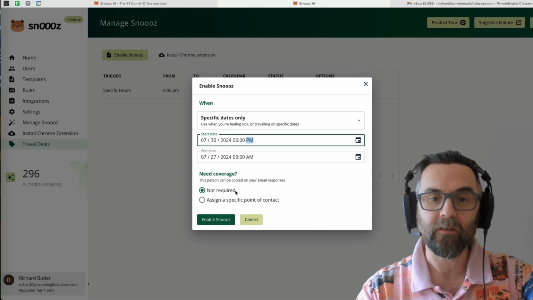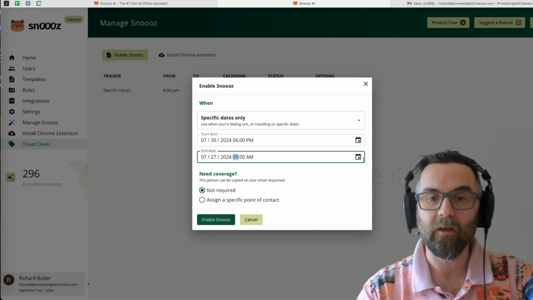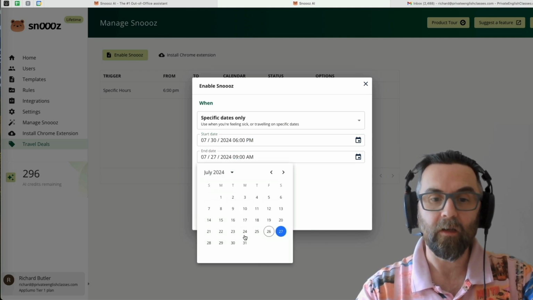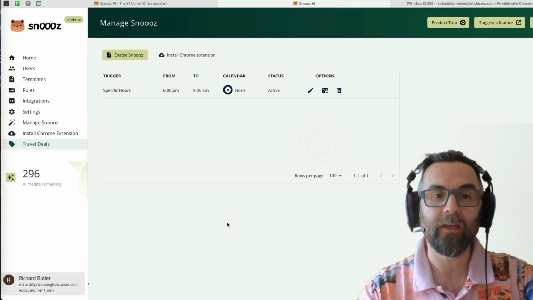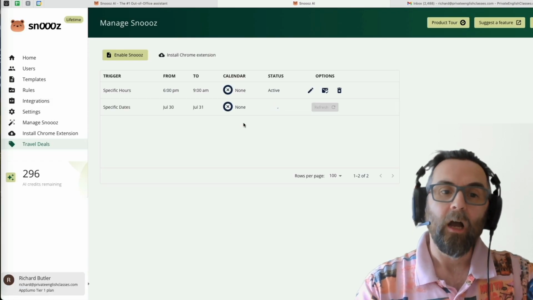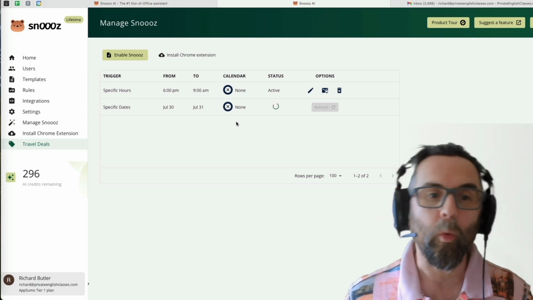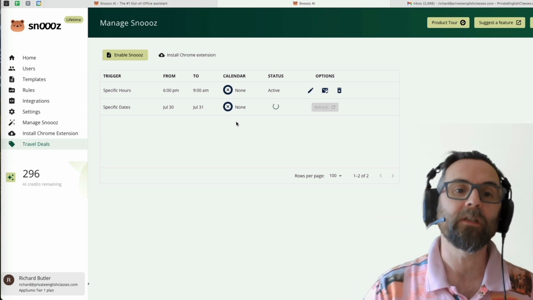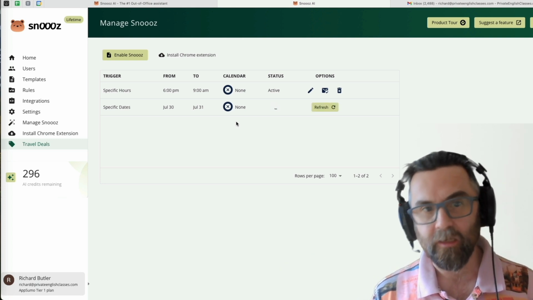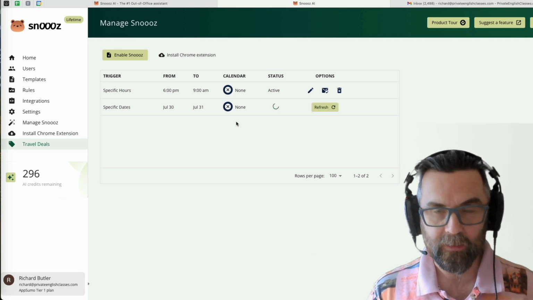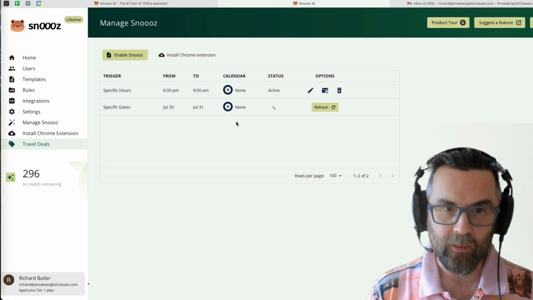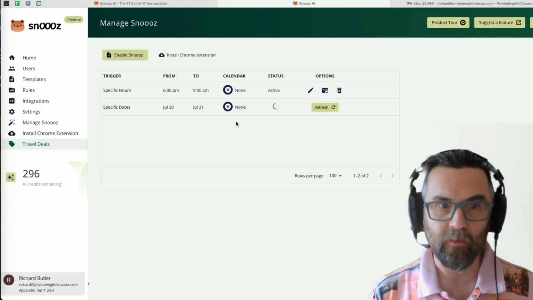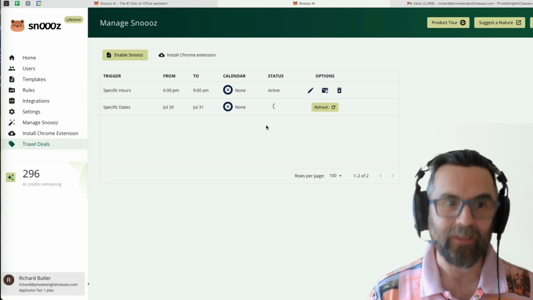So I might say from 6 until 9 on the 30th. Okay, until the 31st there. And I enable snooze. Now, again, be careful when you actually enable these, but it allows you to have some flexibility there. I can always say from 6 in the evening till 9 in the morning, I don't want anybody to contact me. I want to send out the auto response, and then on specific dates like that.